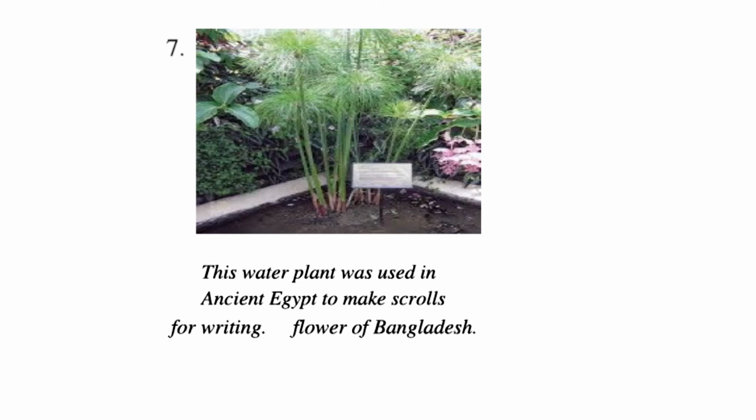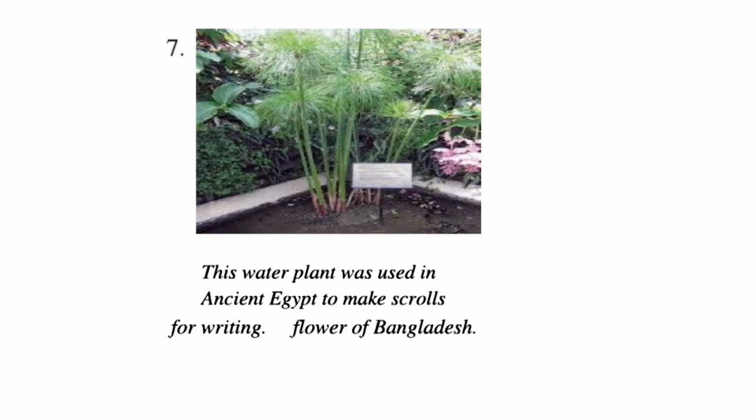This is called papyrus. Papyrus was one of the most important plants in ancient Egyptian civilization. Papyrus plants are used for paper, food, fragrance. It grows in marshy areas around the Nile River.